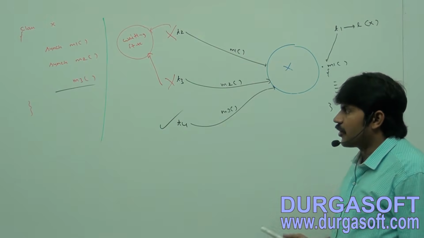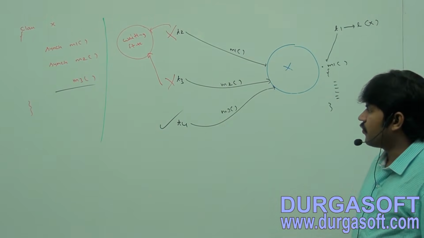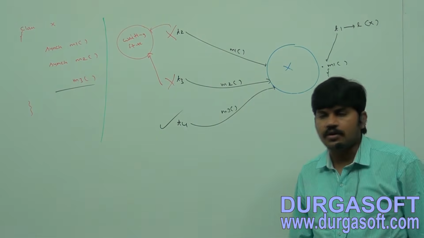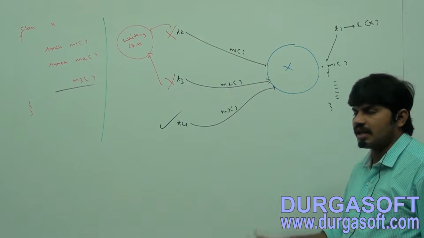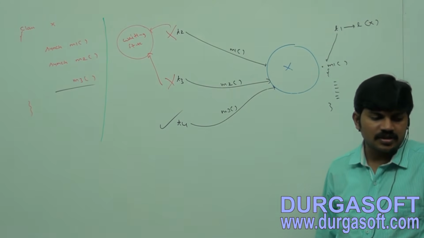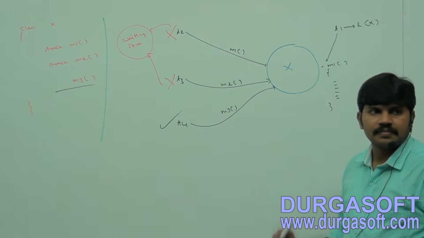T4 came to execute the M3 method. T4 came to execute M3, valid. It will get the chance immediately, right? Can I complete it, right?